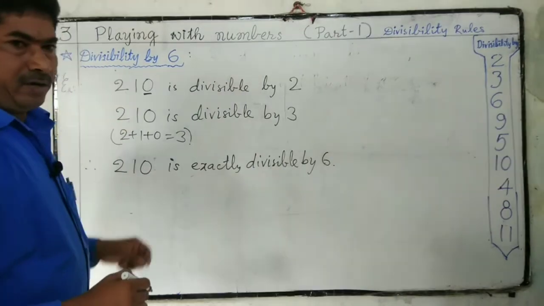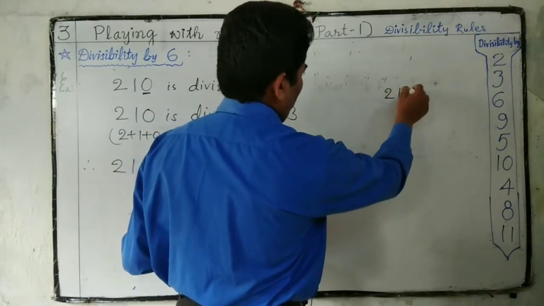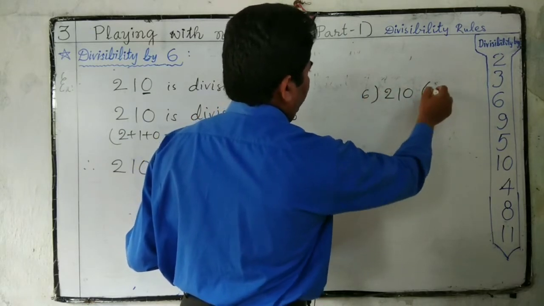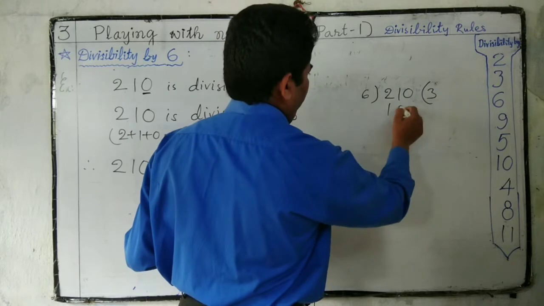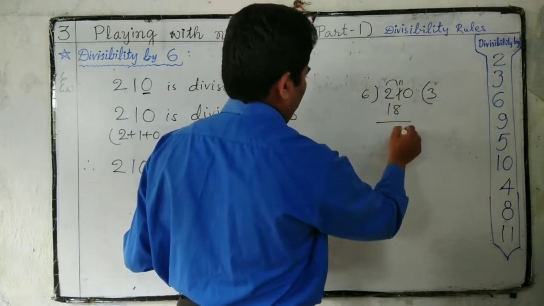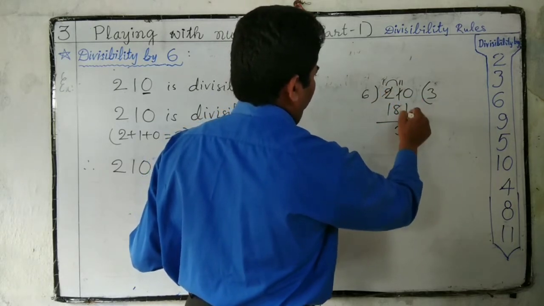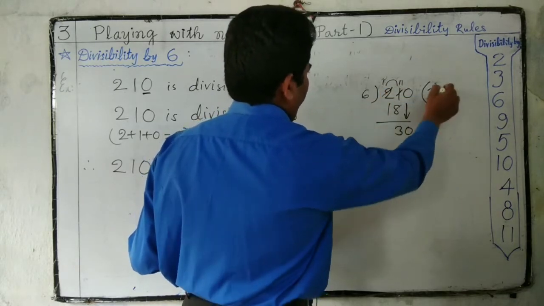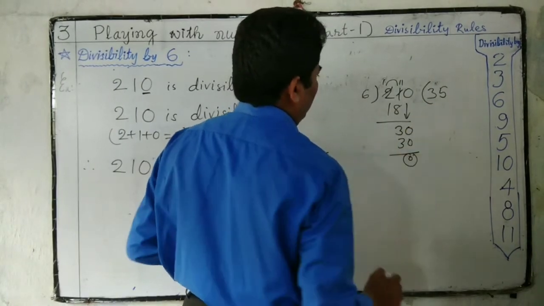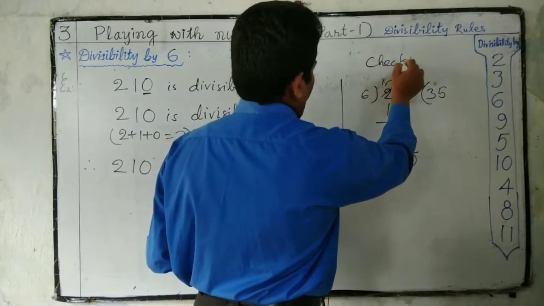We can check it by actual division. 6 3s are 18. 3, 0. Bring down 0. 6 5s are 30. So we tested. This is called checking.